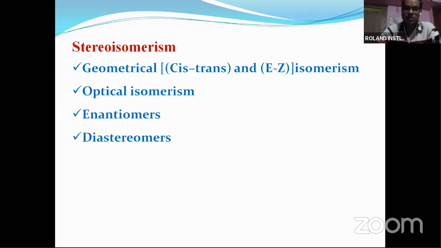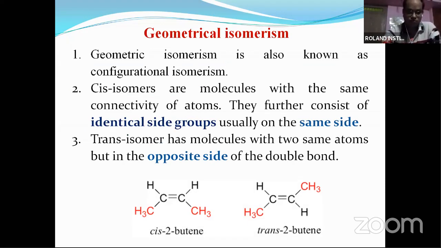First we'll go for geometrical isomerism. Geometrical isomerism is also called configurational isomerism because the atoms are configured on the double-bonded carbon atoms. Here you can see cis isomers: similar groups, like hydrogen or methyl groups, are present on the same side of the double-bonded carbon atoms. Identical groups on the same side of the double bond, then we can say it is a cis form.